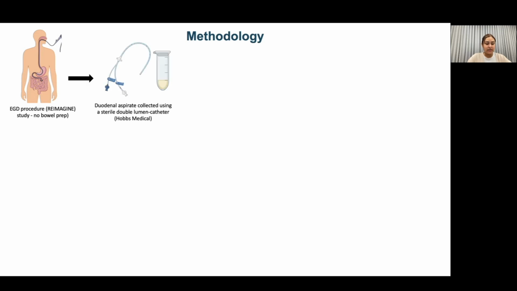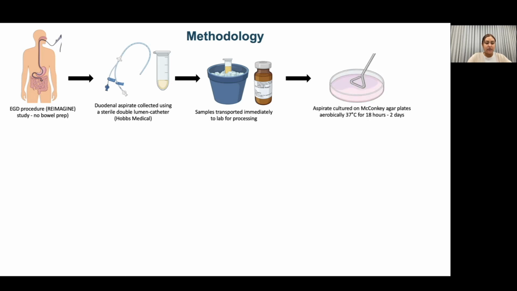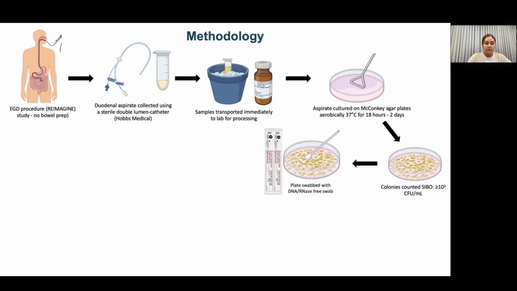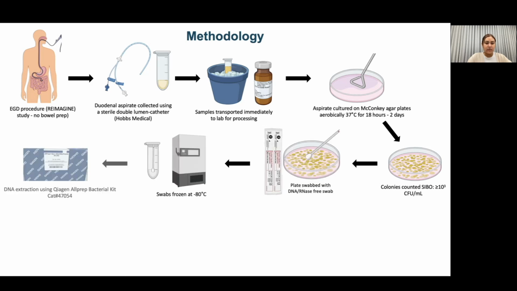For our methodology, samples were aspirated using a sterile double lumen catheter. Duodenal samples were collected and transported to the lab and cultured on MacConkey agar. Those meeting the SIBO threshold were swabbed with a DNase-RNase-free swab. Swabs were frozen, DNA was extracted and loaded on the NovaSeq.